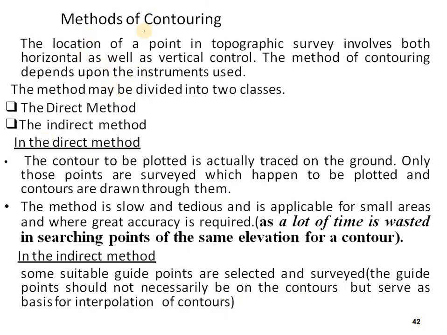And next one, you can see here, the location of a point in topographic survey involves both horizontal as well as vertical control. The method of contouring depends upon the instruments used. So contouring is also done depending upon the instruments. Generally we prefer the dumpy level, auto level and theodolite, or nowadays we are using the total station instruments. So here we have the direct method and the indirect method.